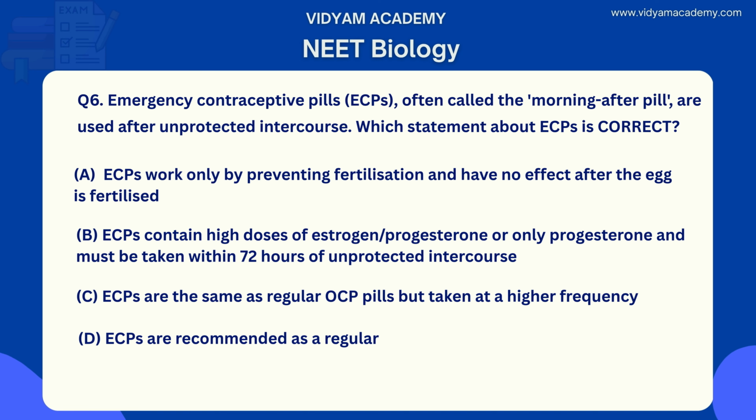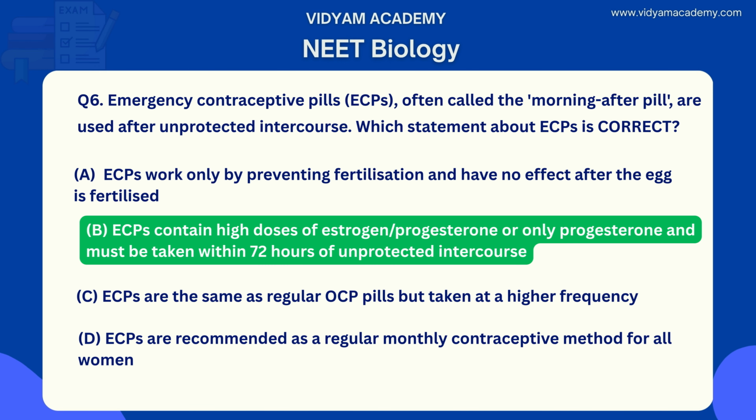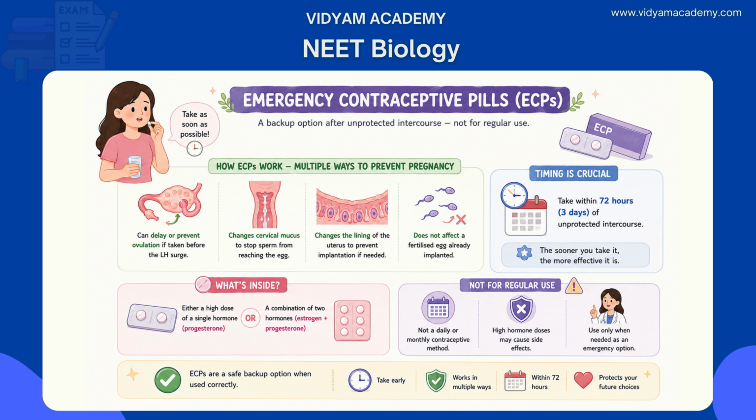Option D. ECPs are recommended as a regular monthly contraceptive method for all women. So what is the right answer? The right answer is option B. ECPs contain high doses of estrogen, progesterone, or only progesterone, and must be taken within 72 hours of unprotected intercourse. So this is the explanation.